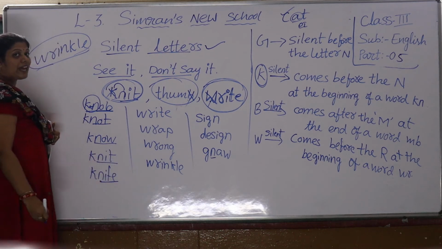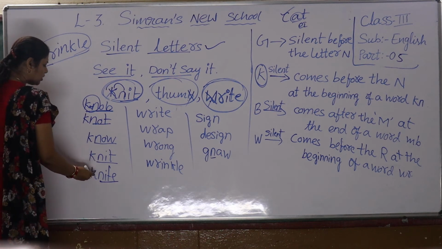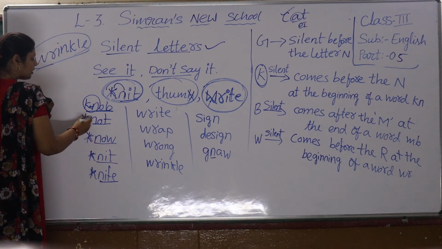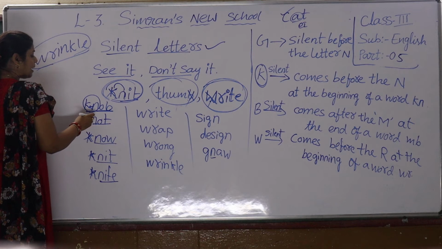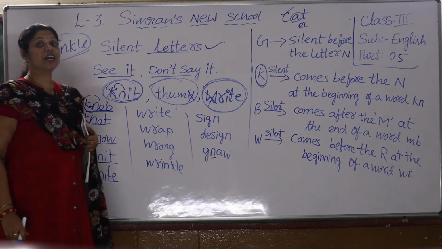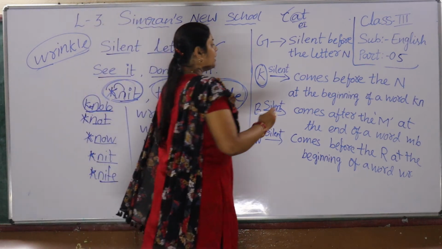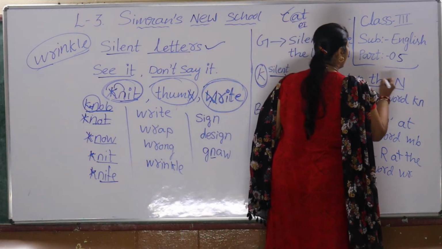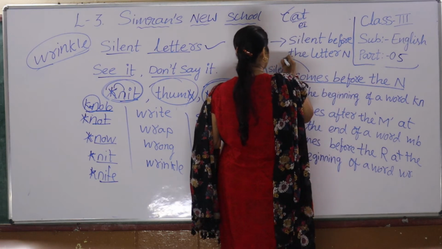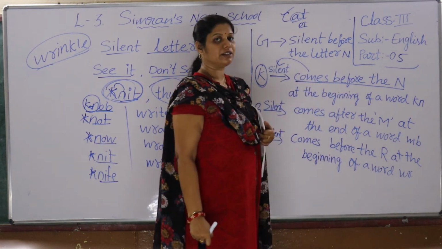You know knife? But we don't pronounce the K. When N comes after K, that means K comes before N, then K is silent.